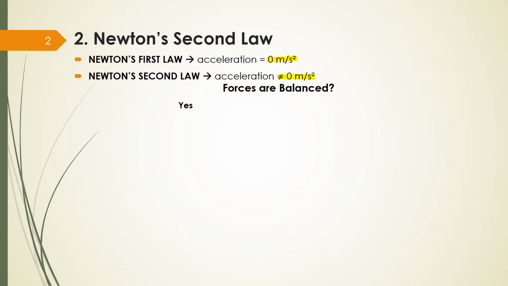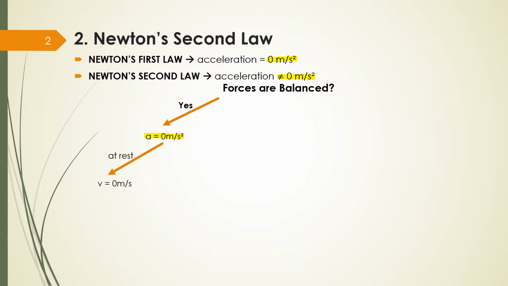If they are balanced, if your answer is yes, then we are talking about an acceleration of zero. Because if my forces are balanced, it means I don't have any net force to change my movement. So my acceleration is 0. If my acceleration is 0, I can have two situations. I can be at rest.